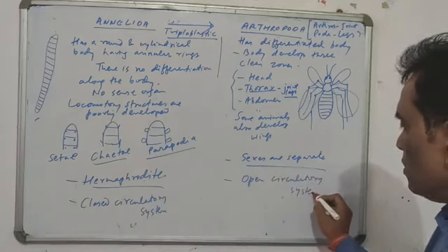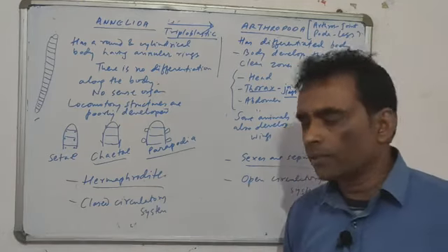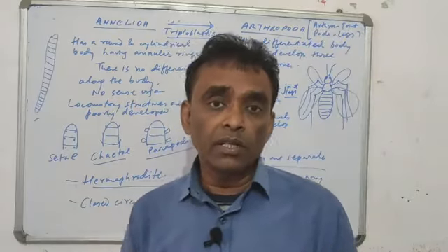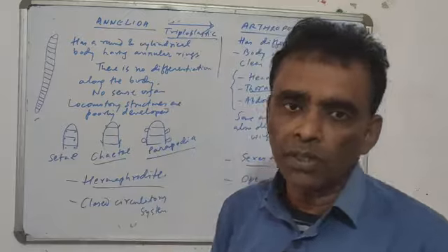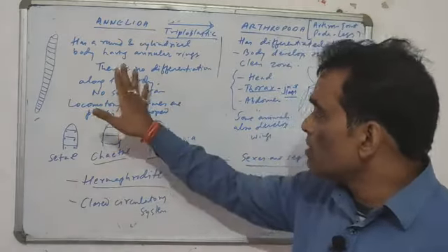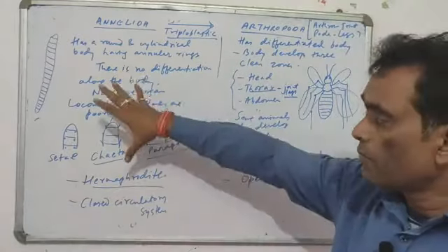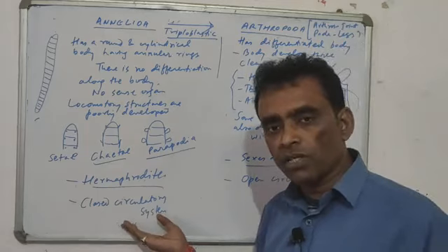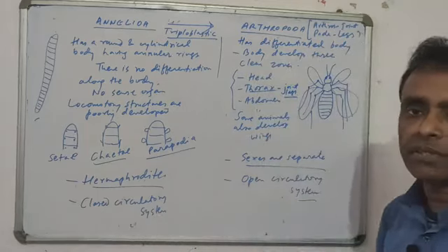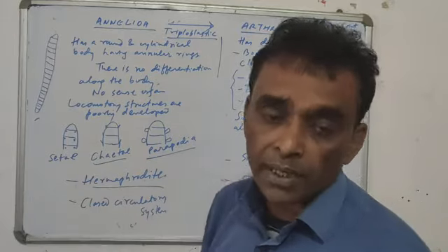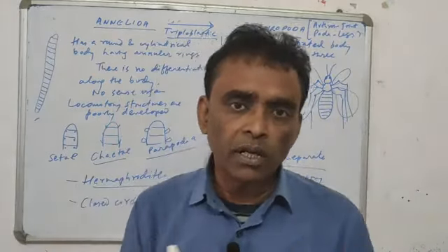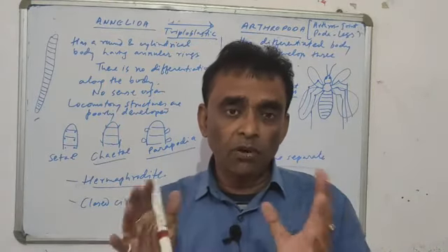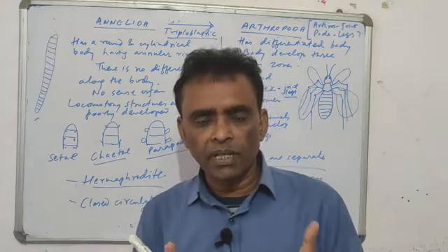ये एक थोड़ा सा disadvantage कह सकते हैं. Closed circulatory system means the blood flows in closed tubes, arteries and veins. That is a very advanced quality. But when we see all the other characters are advanced in Arthropoda, काफी ज़्यादा changes, better changes आए. But this one quality, the advanced closed circulatory system has changed into an open circulatory system, which is a very poor quality in Arthropoda, where the blood does not flow in arteries and veins. The blood is filled in the body cavity, and all the organs are surrounded by the blood. So most of the work occurs by diffusion.